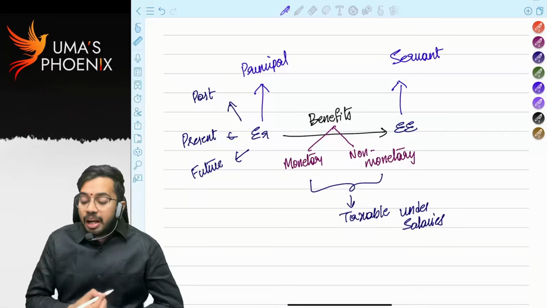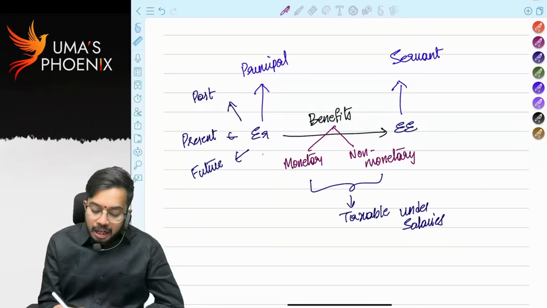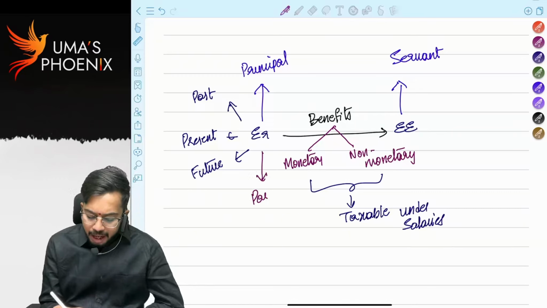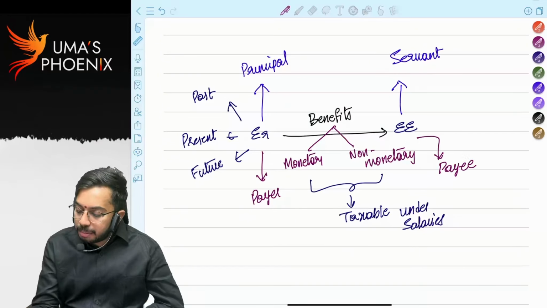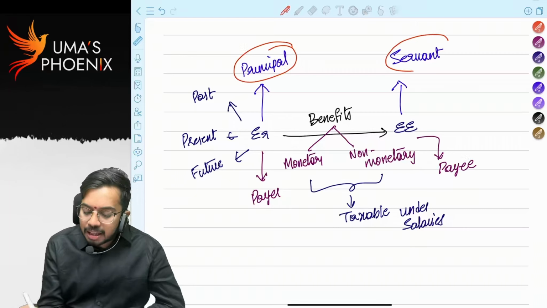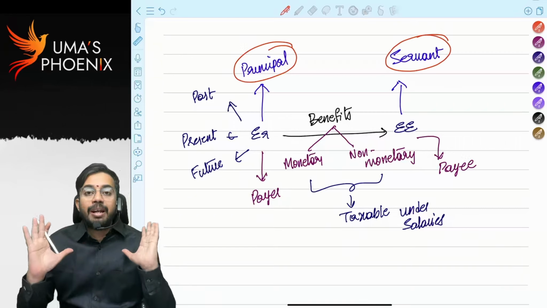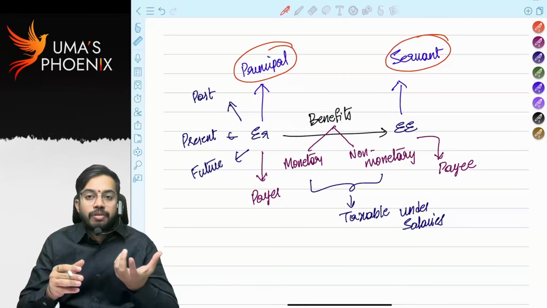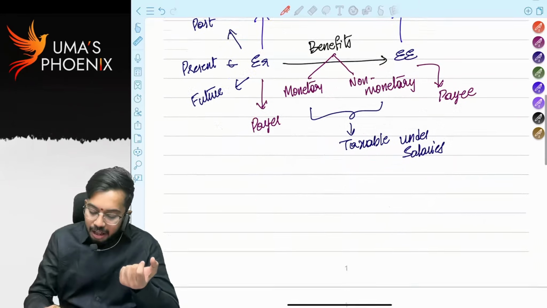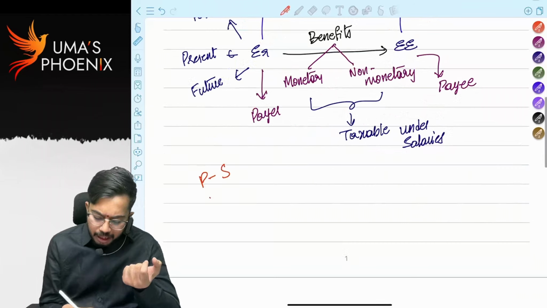Only if the relation between payer and payee, here we can call employer as payer and employee as payee, the relationship between employer and employee should be principal and servant relation. Then only the benefit received is taxable under the head salaries. See, there are two types of relations: principal to servant relation, principal to principal relation.